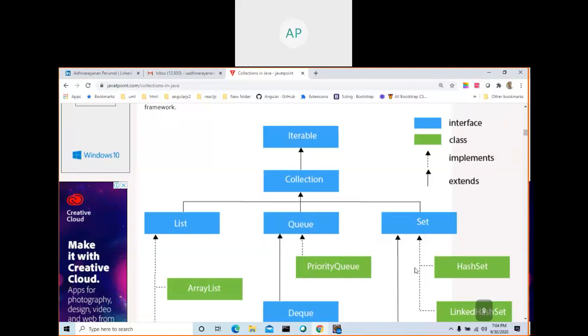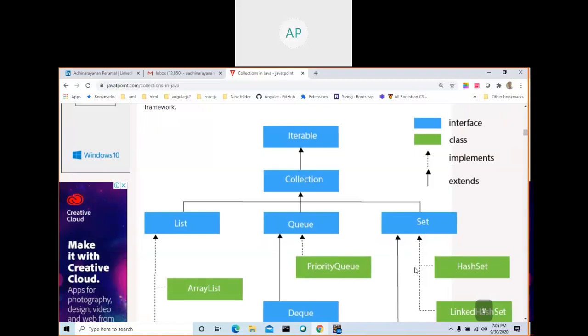ArrayList, PriorityQueue. You saw this in file handling: you have a number of classes like FileReader, FileWriter, BufferedWriter, File, and you know the uses of all those things.